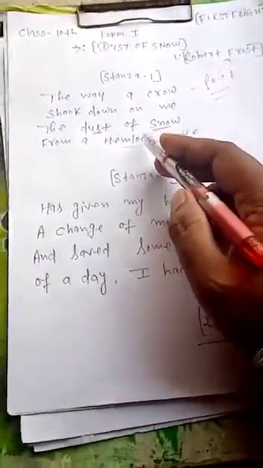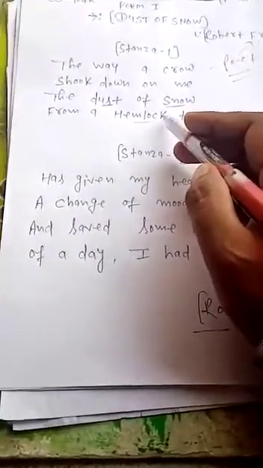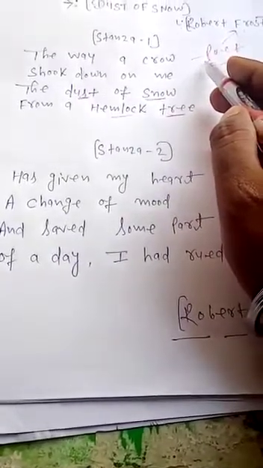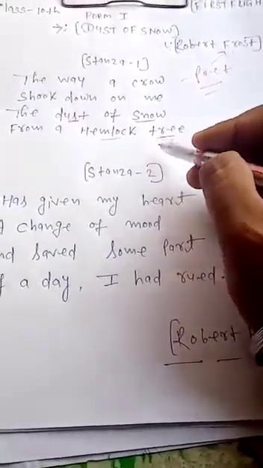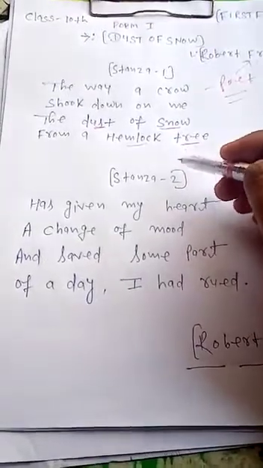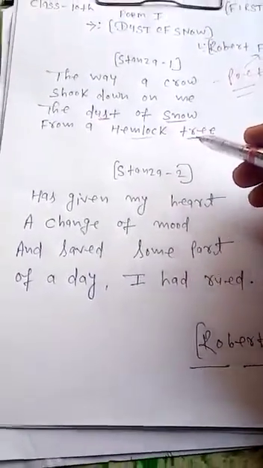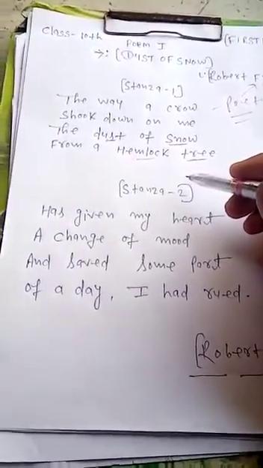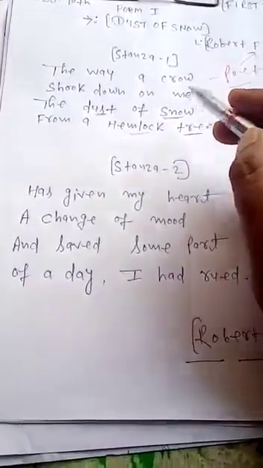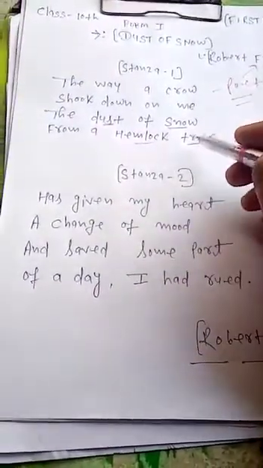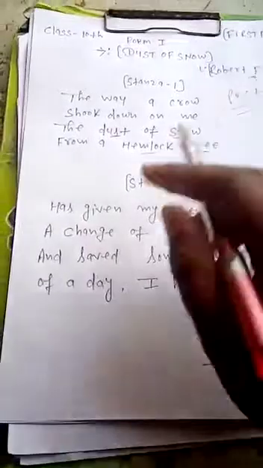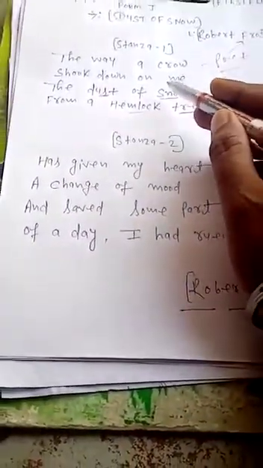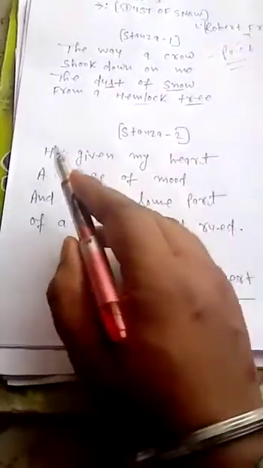Just see, when the dust of snow falls over the poet Robert Frost, at that time he was shocked, and he aroused from his dejection, from his sadness, and he thought, oh my God, what was going on with me? I was ready to spend my useless time here. So, dear students, this was the explanation of the first stanza. Now comes the second stanza.